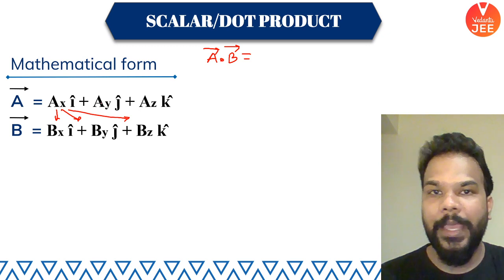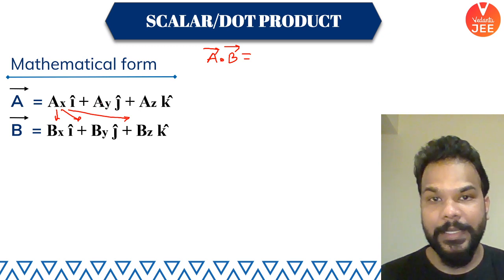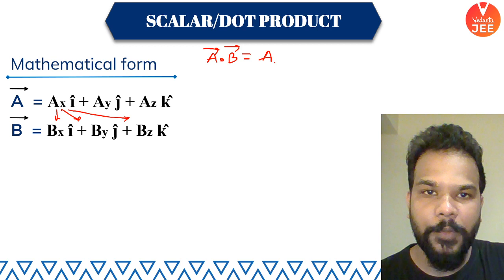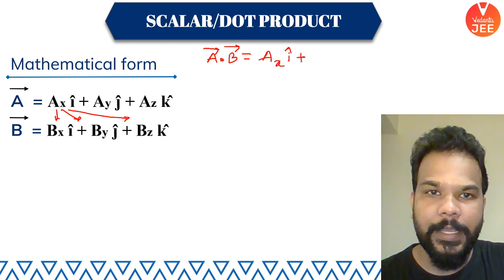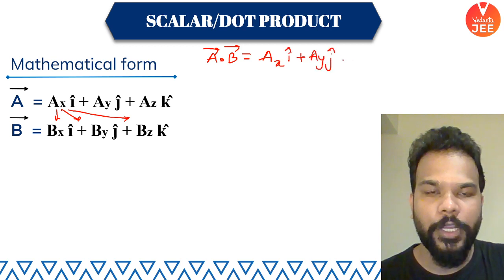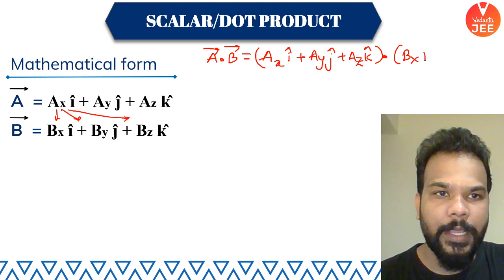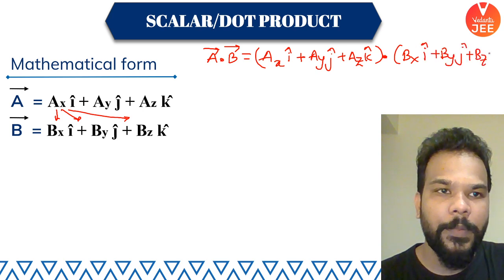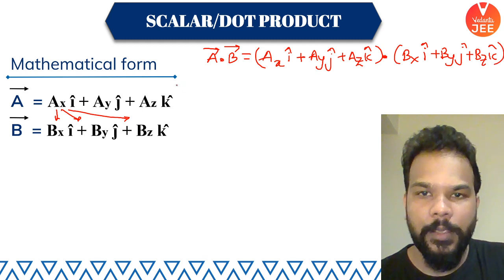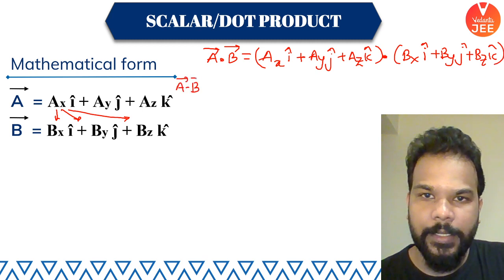Then I will multiply AY with BX, BY, BZ. Let me write it here. Maybe it will help you understand. It is AX I cap plus AY J cap plus AZ K cap, and I'm going to take the dot product with BX I cap plus BY J cap plus BZ K cap. Okay, so let's try that.